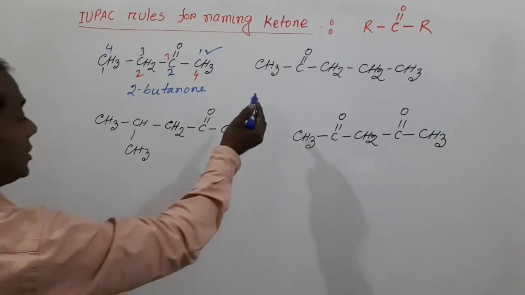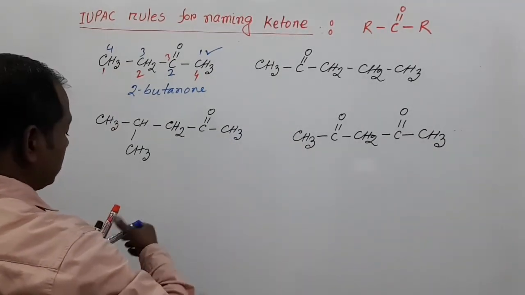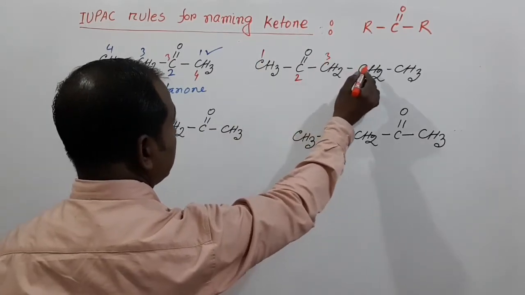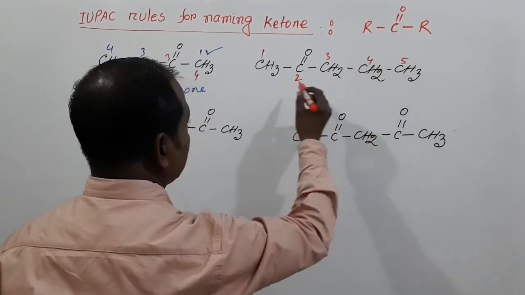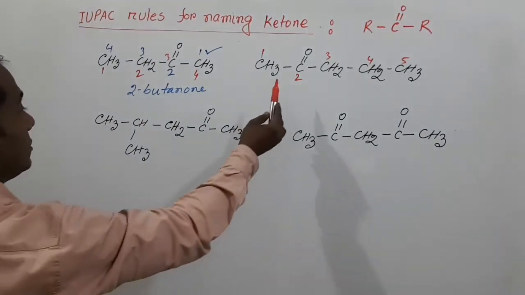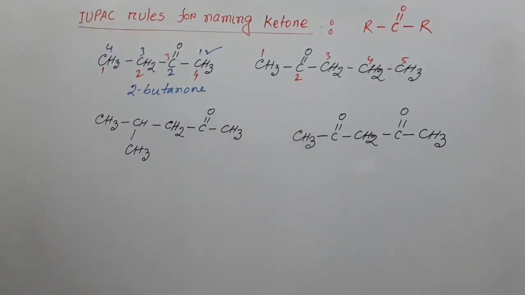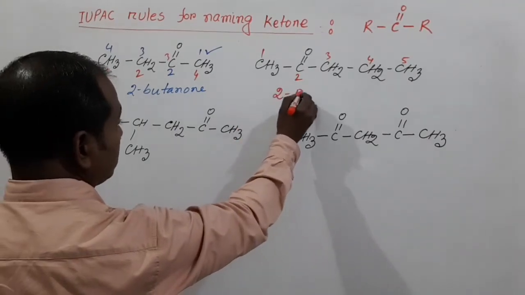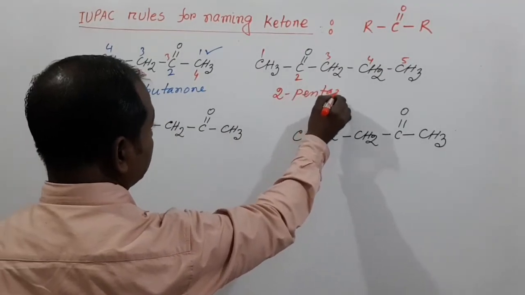And for this compound the correct order is 1, 2, 3, 4, 5, and the carbonyl group is present at the second carbon. So the name of this compound is 2-pentanone.